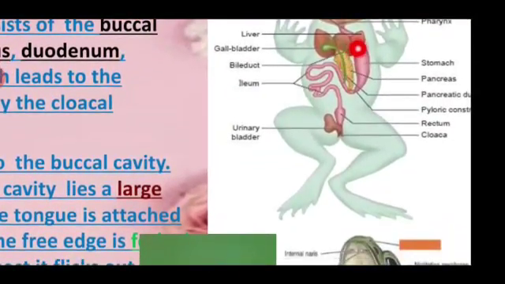This is the liver. The liver is a large digestive gland, as I already told you. The liver secretes bile, which is stored in the gallbladder. The pancreas is another large digestive gland, which produces pancreatic juice containing digestive enzymes.